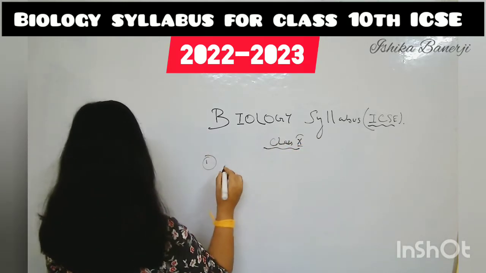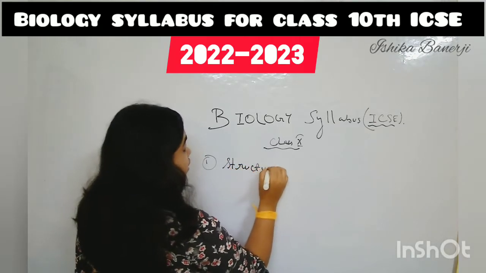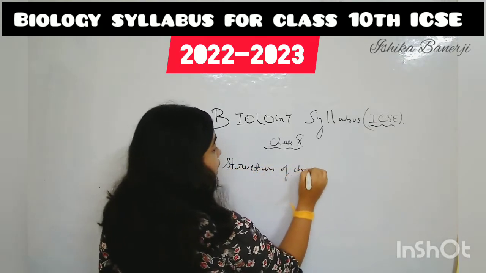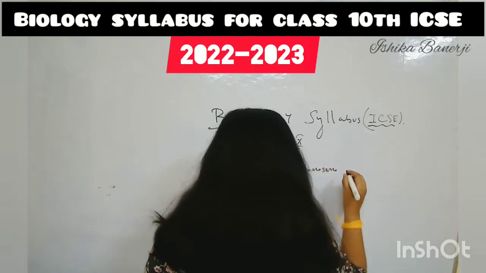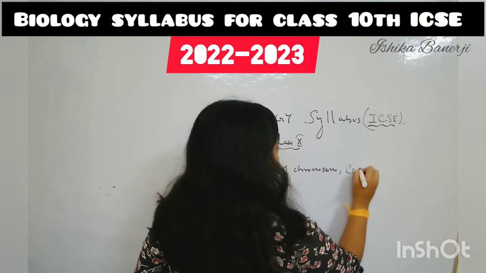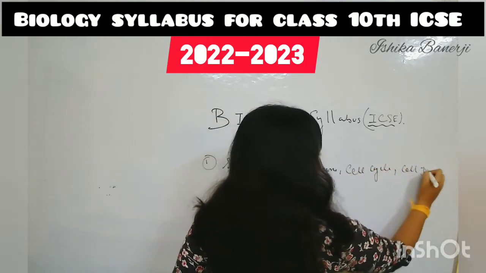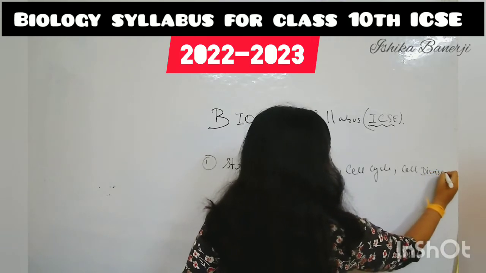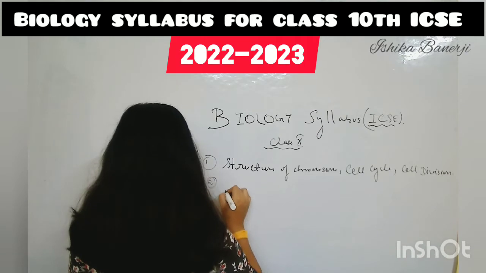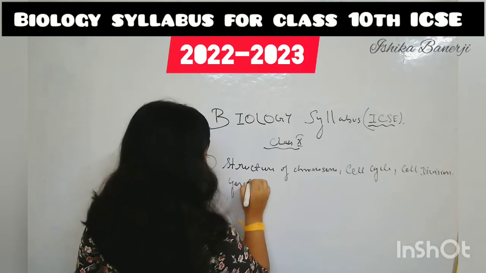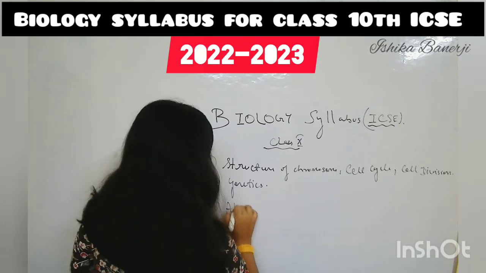First topic that we have is structure of chromosome. This topic I have completed in my channel. You can see structure of chromosome, cell cycle and cell division. The first unit, okay, cell cycle and cell division. Okay, this is the first chapter. Second chapter is genetics. This is also something which I am doing. Third one is absorption by roots.